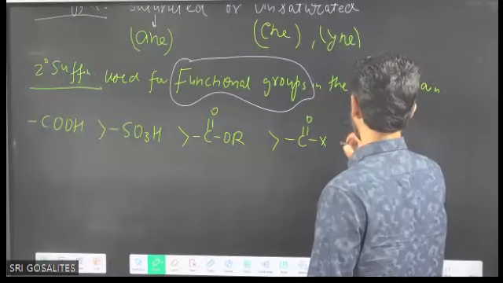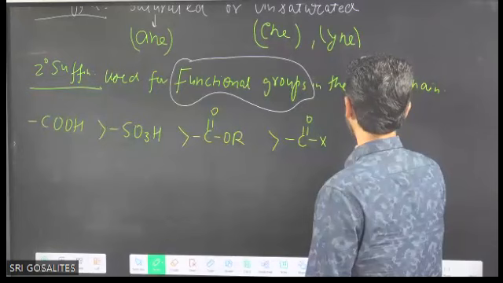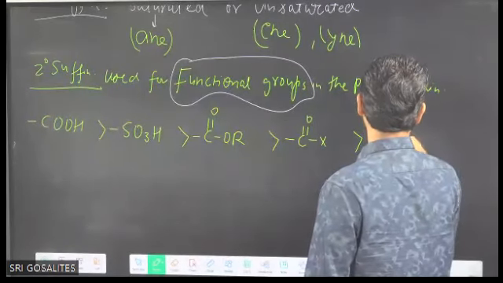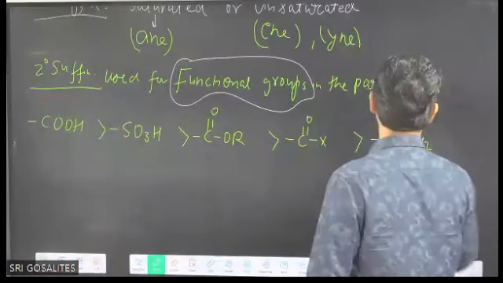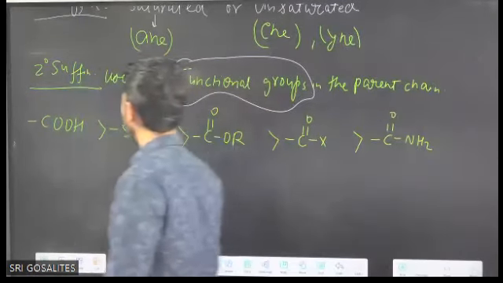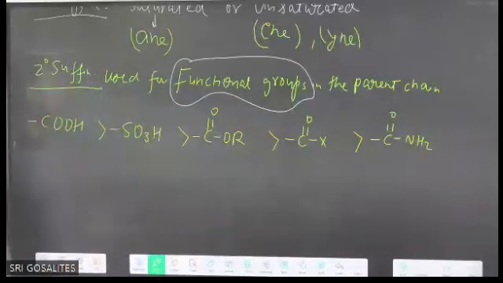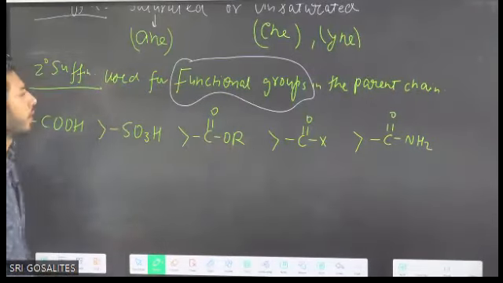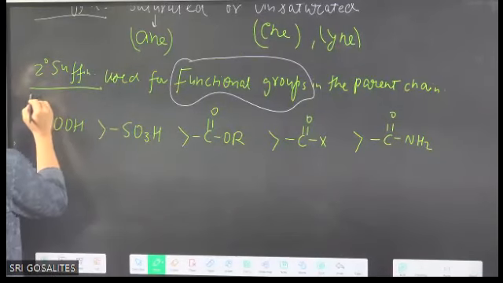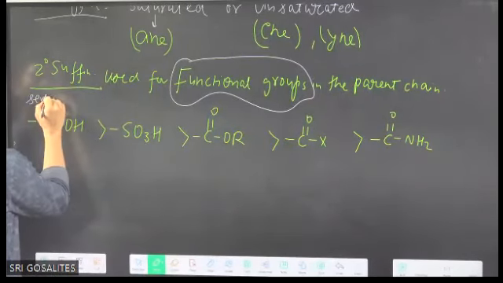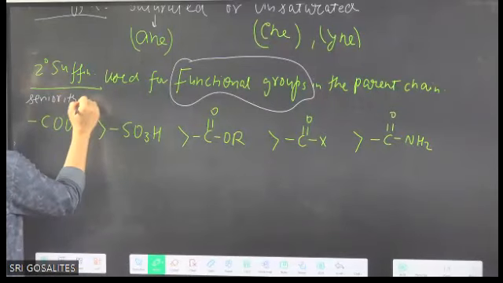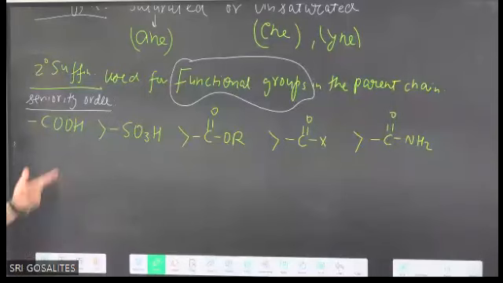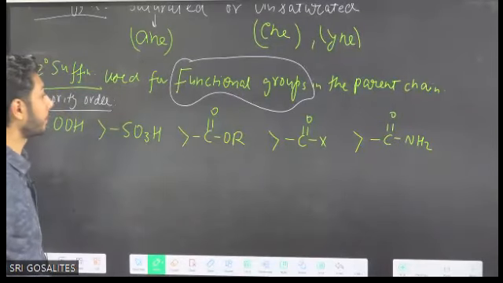X here is halogen, maybe F, Cl, Br, I. I am writing in decreasing order, right? Because we have to learn it ultimately, so better to write it down here. It is the seniority order of the groups. I'll say the page number, firstly write it. Seniority order of the functional groups. Carboxylic is senior most among them.